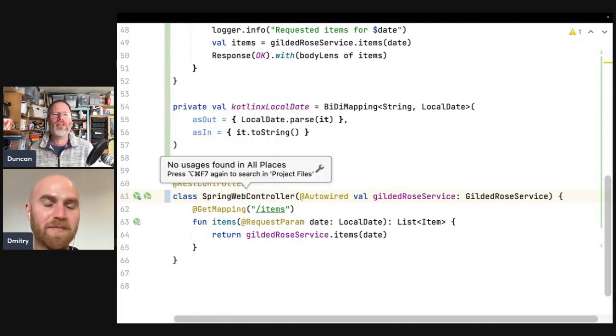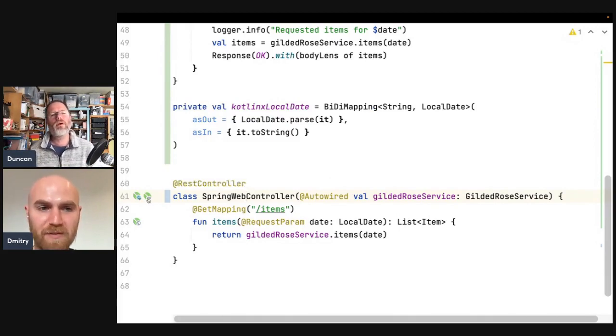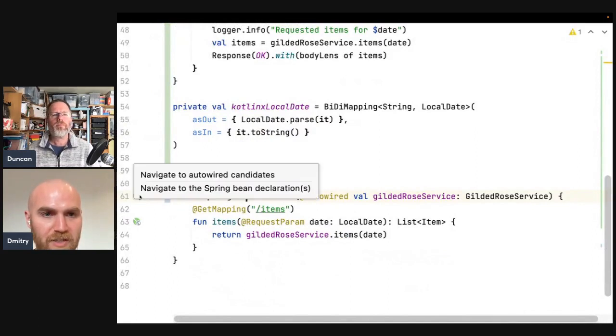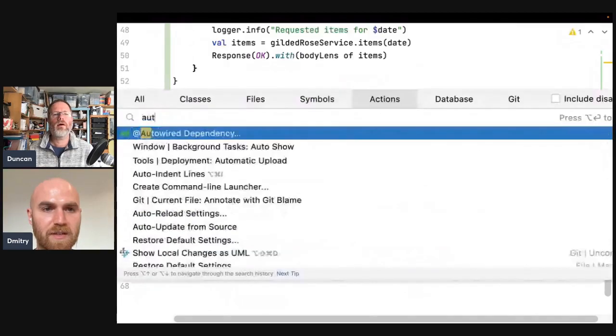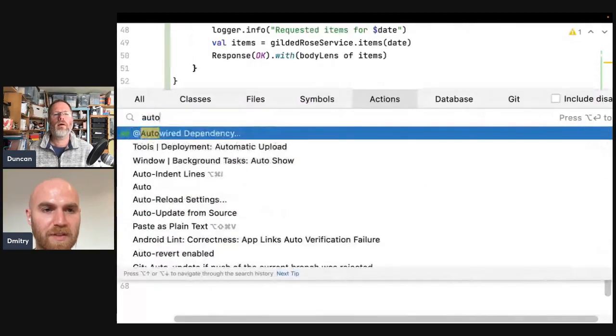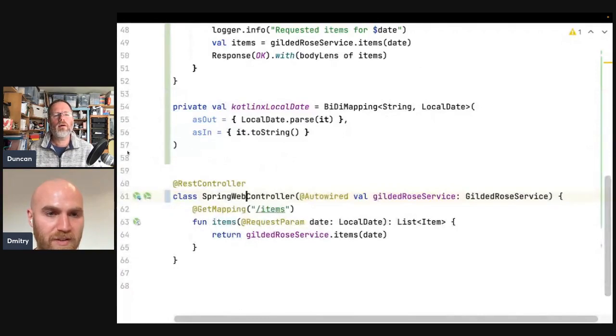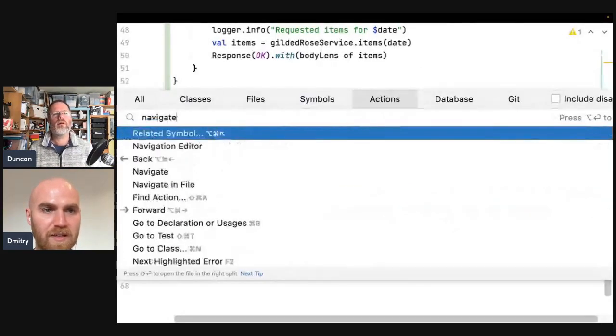Yeah, but at the same time, I would expect so. These annotations from Spring, they're actually auto-wired candidates. But if I search for actions, say auto-wired, no, it doesn't show. Basically, there is no navigate here.